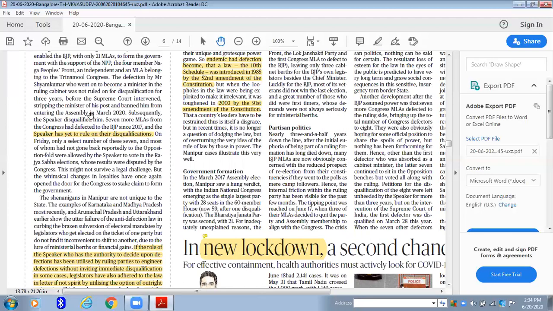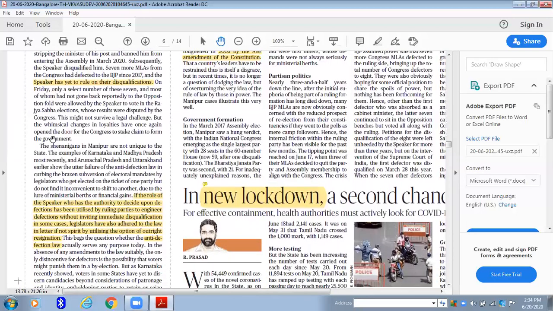So whenever you read this kind of article and see here, Speaker has yet to rule on the disqualification. So Speaker is the ultimate authority to make anyone disqualified. These are the important lines which you should search for in the newspaper, not the general Trinamool Congress, this political thing, you don't have to look at it. Speaker has yet to rule on the disqualification. So in this way, it is conveyed that the Speaker has the only authority.